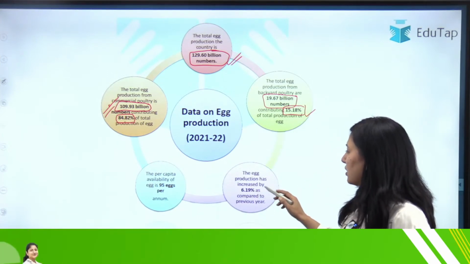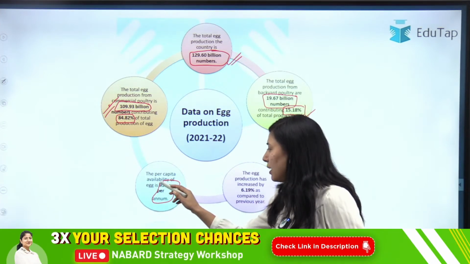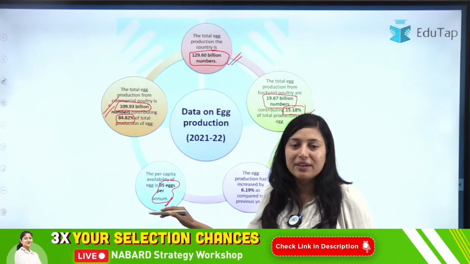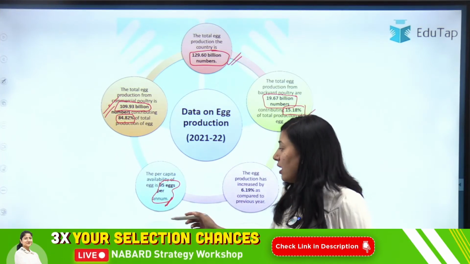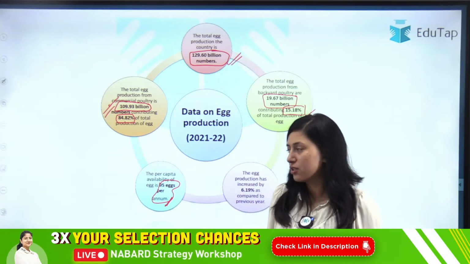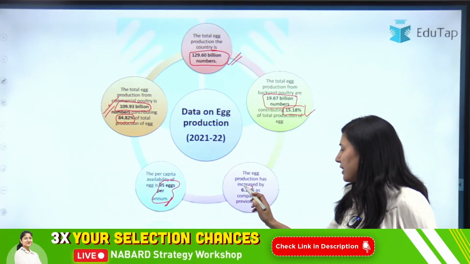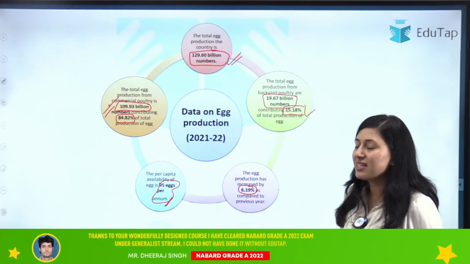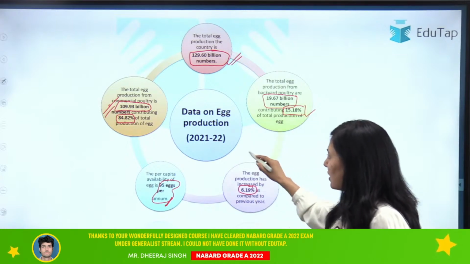Then if we talk about the per capita availability, it is 95 eggs per annum. Now you will see that here the per capita availability is given per annum. So yearly data has been given. What is the availability of egg to an individual in a year? So that is 95 eggs. Okay. Then we have next, the egg production has increased by 6.19% as compared to the previous year. Clear? Am I clear on this? So these were the data.